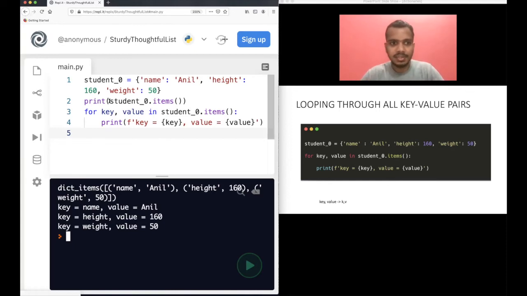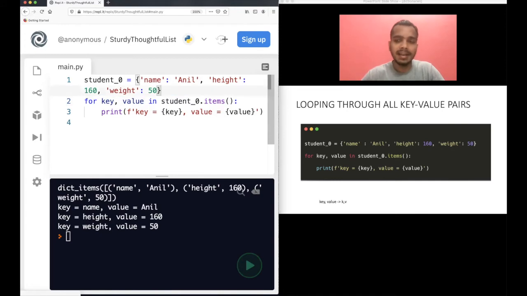So this items is basically a list, and this list has a lot of tuples, and in each of these tuples you have key value pairs. Just for your understanding I've explained this. So this is one way when you want to loop over all the key value pairs: just use student zero dot items and use key, value here.